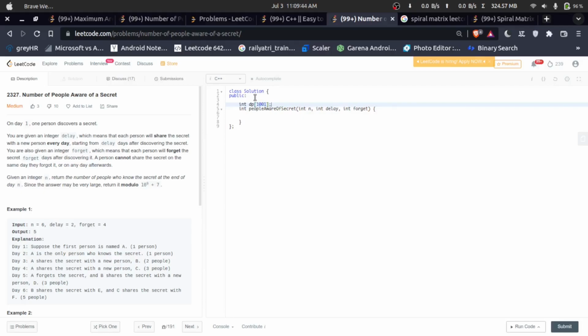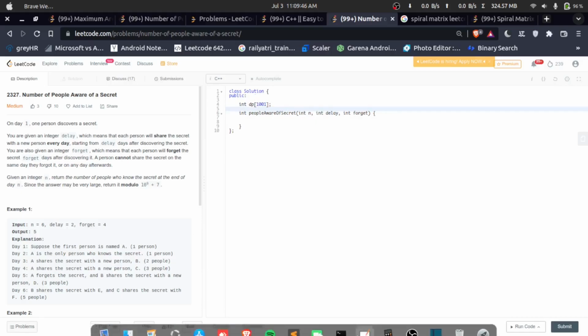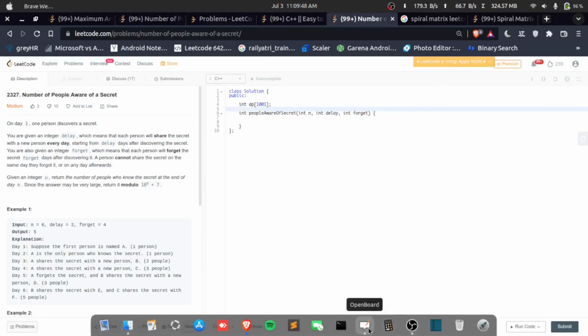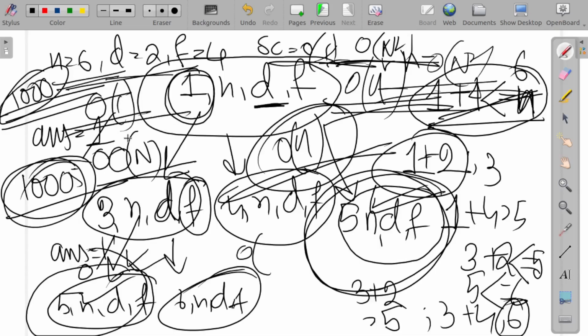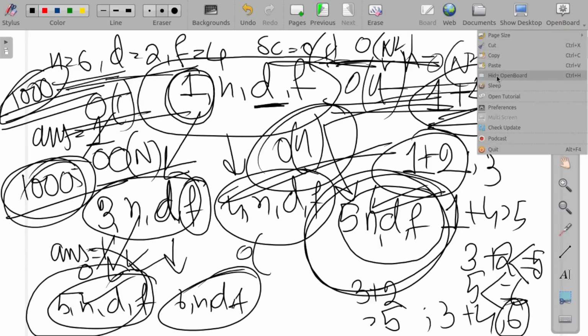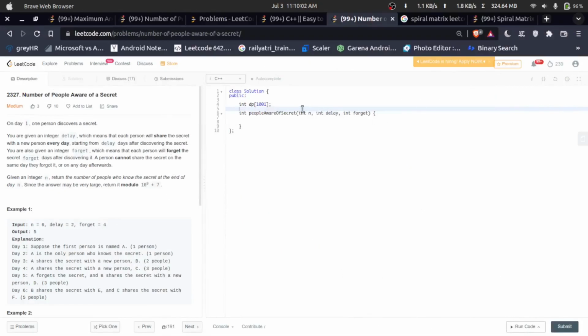Yeah, sorry, hold on. I forgot, it's not 10 to the power 5, it is 1000. So the space is order of n, which I can take because 1000 is a very small number as a constant value.